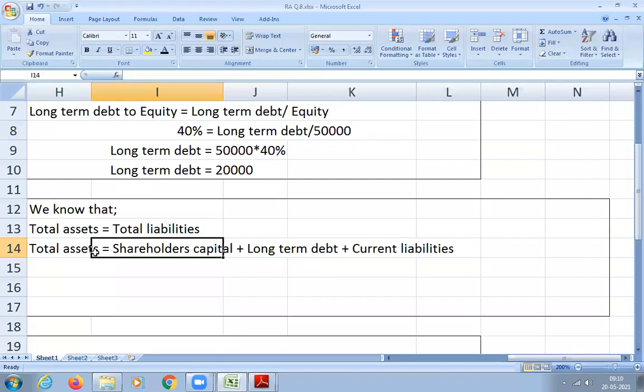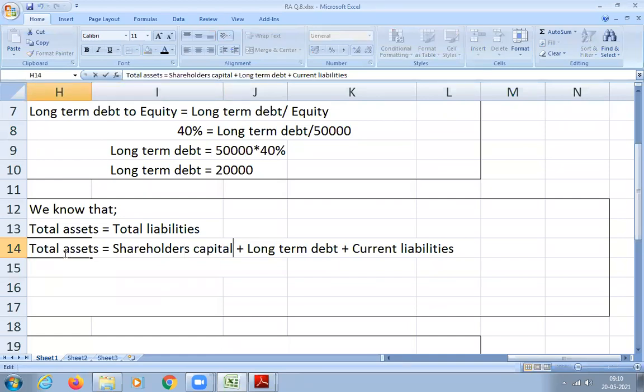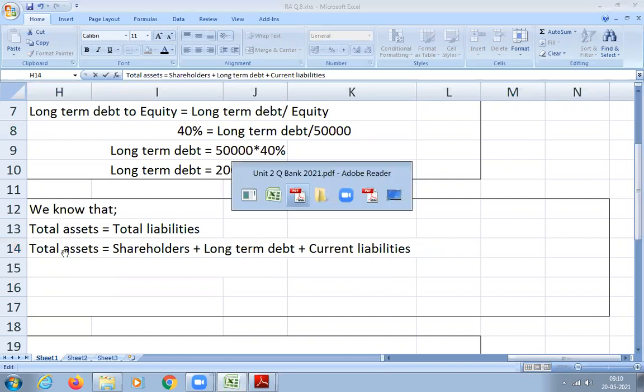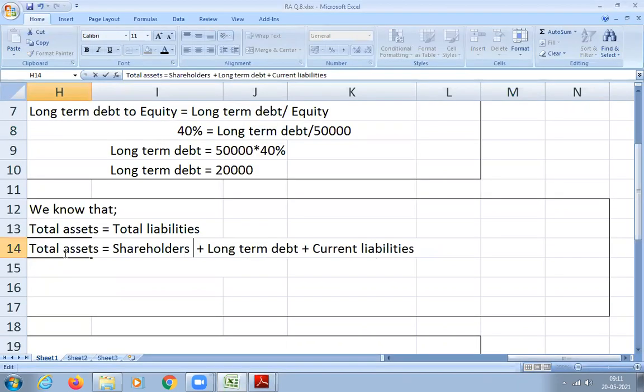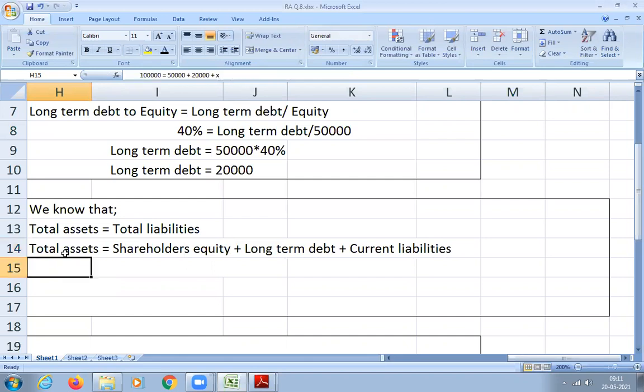You can write it as equity to make it more similar to the question. What is given? Shareholders equity. You will write the same thing so it looks similar. So shareholders equity, long-term debt, and current liability. Sorry, I know the total assets. How much total asset? 1 lakh. It is 1 lakh.